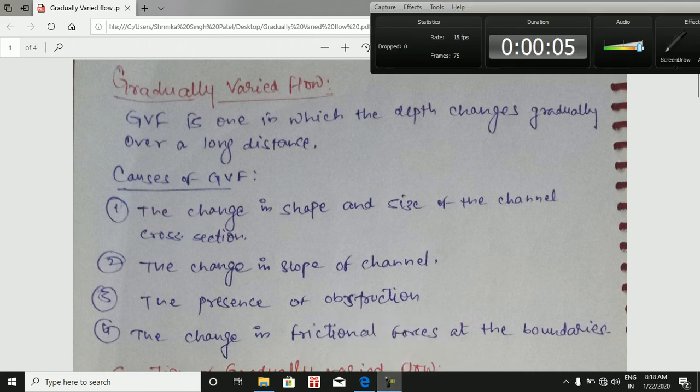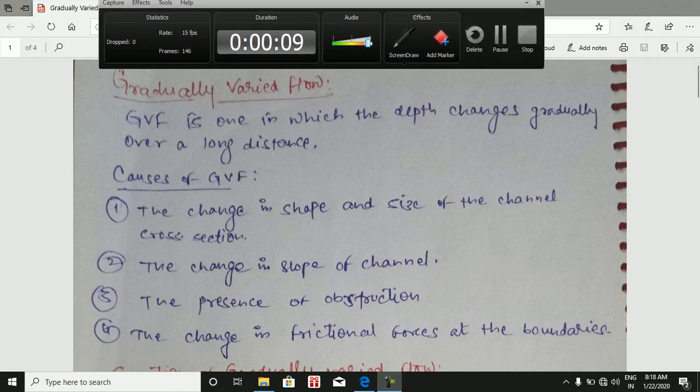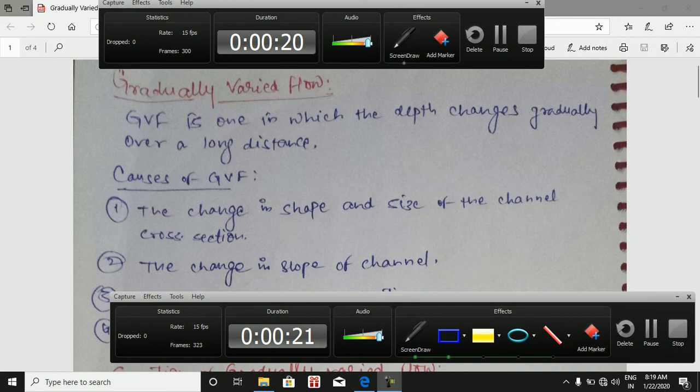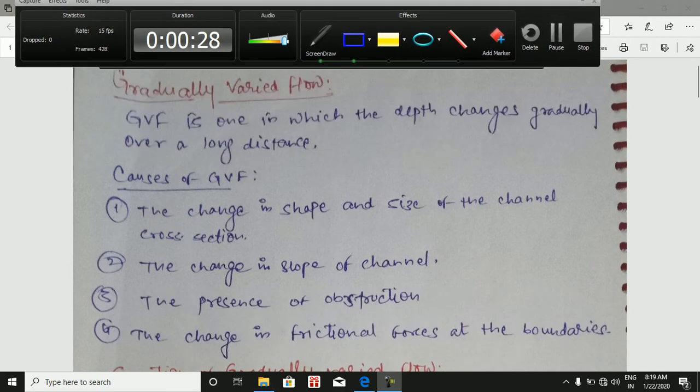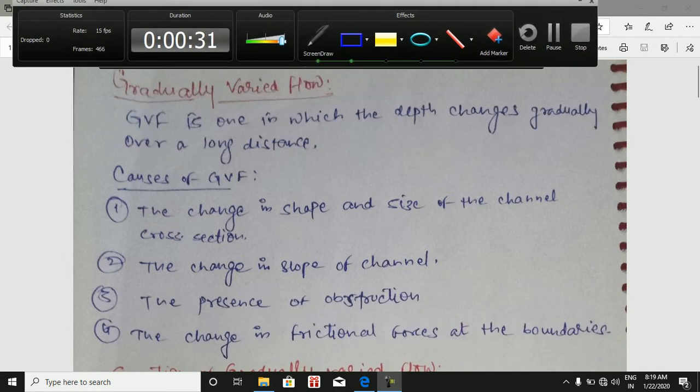Today we are going to see about gradually varied flow. First of all, we want to know what is meant by gradually varied flow. Gradually varied flow is one in which depth changes gradually over a long distance. If depth changes gradually over a long distance, then it is known as gradually varied flow.